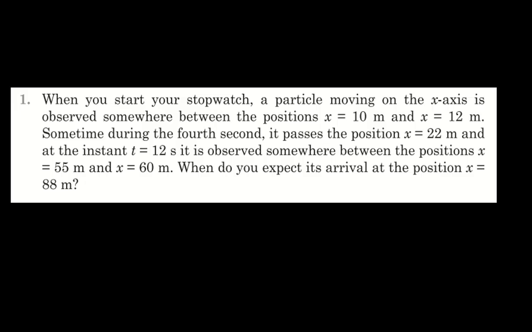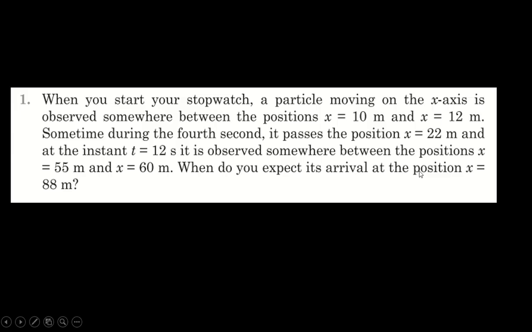The particle is somewhere between 10 and 12 meters. Somewhere means the exact position is not given. And during the 4th second, actually it is a time interval of 1 second. So exactly at what time, that's not given. What's given is a range of 1 second in which it is passing through this position. And at 12 second, again, a range of x is given. So at every time or every x, there is a range involved.